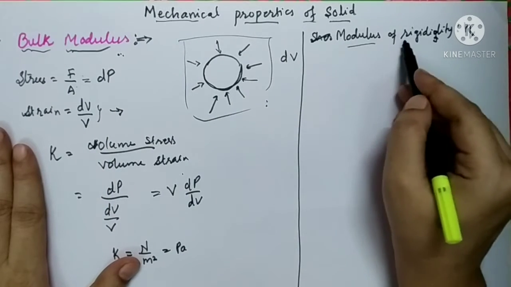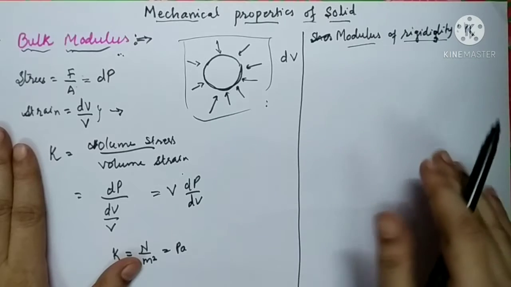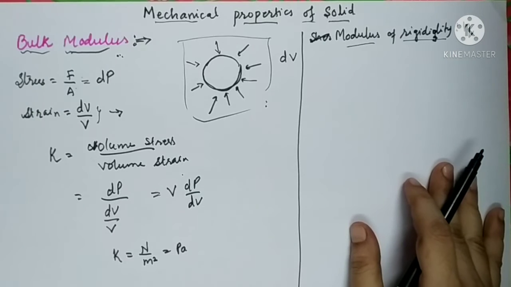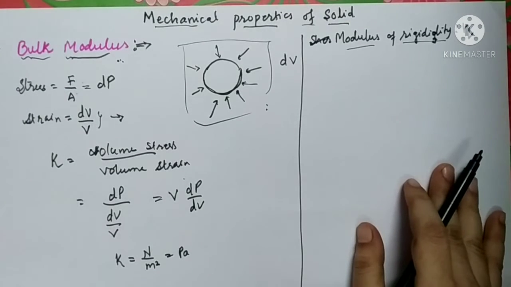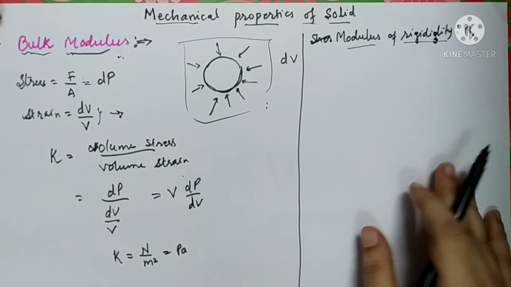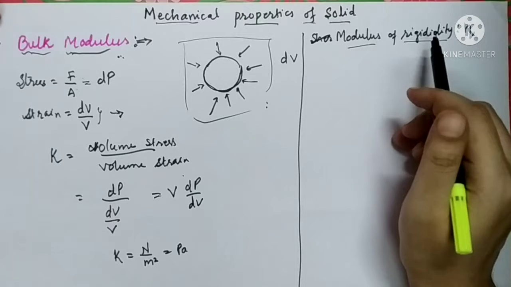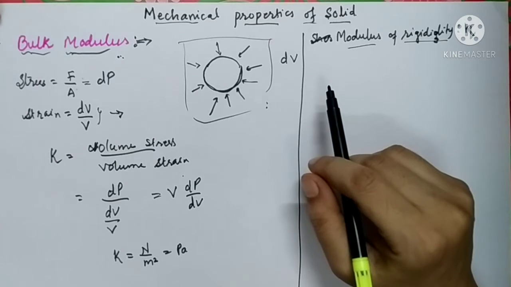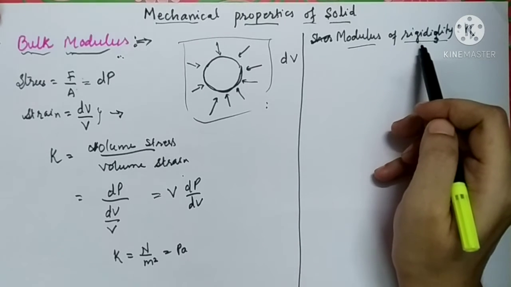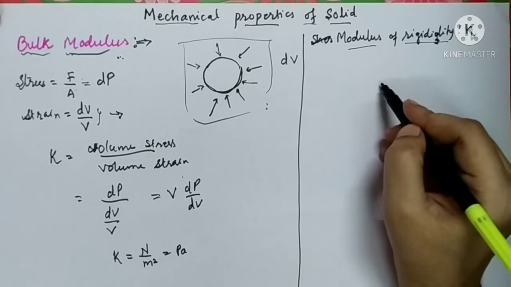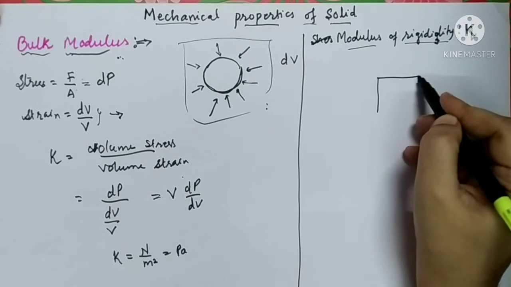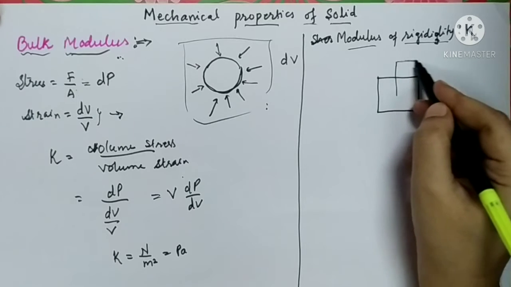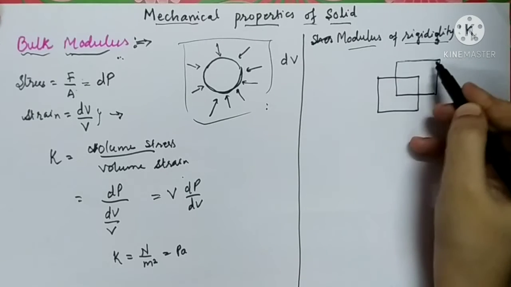Now modulus of rigidity, if the changes correspond to the change in shape of the object. If you have applied the stress so that the object has changed its shape, then we are going to define the modulus of rigidity. As we all know that out of the three states of matter, only solid has a definite shape. So this modulus of elasticity will be applicable to solids only. Now for that, let us consider one cube. You can consider it as an elastic cube, or you can consider it as a rubber cube.